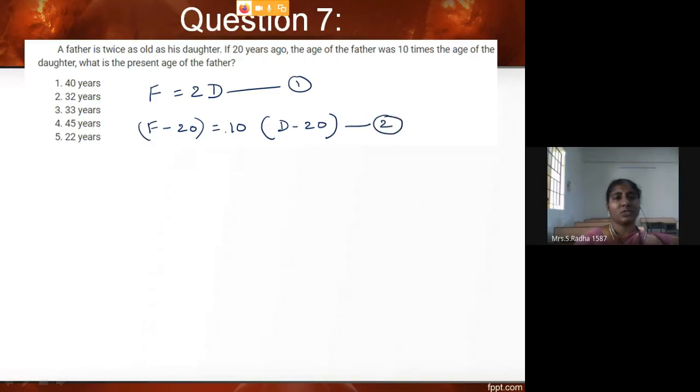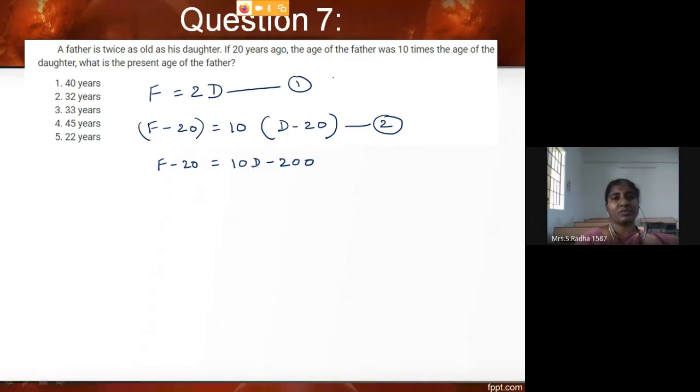Two equations, two unknown variables. So this is f minus 20 equal to 10d minus 200. Here they are asking for the father's age, so replace daughter as f by 2.